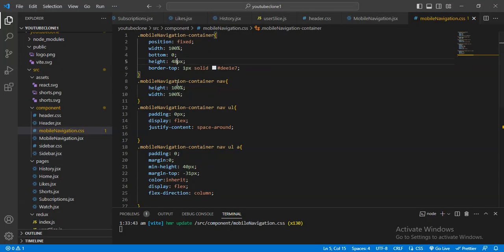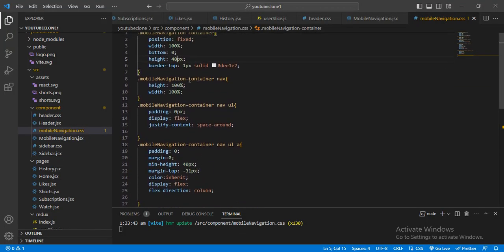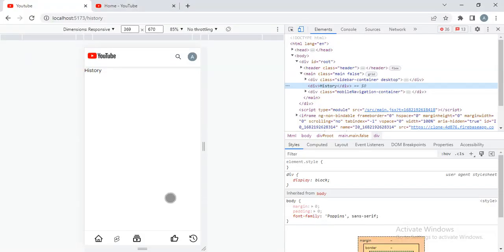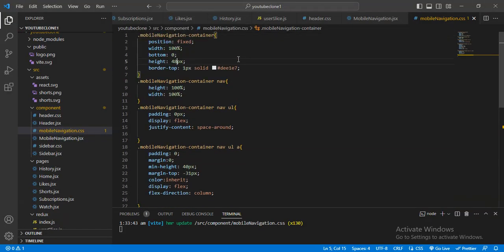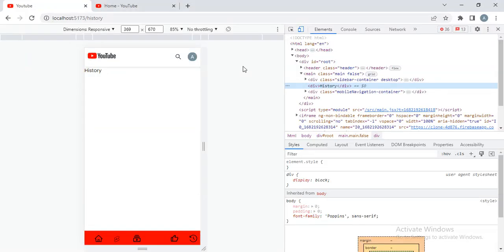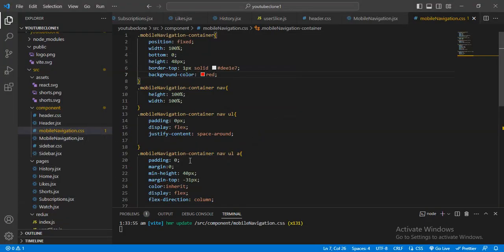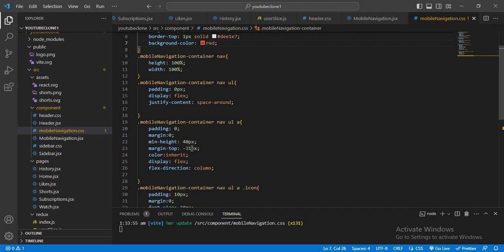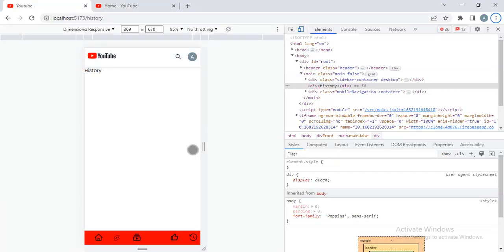And after that I want to go a little bit up. Let me just give again background color red. And this will go up. For that here I will give the 35, 38.